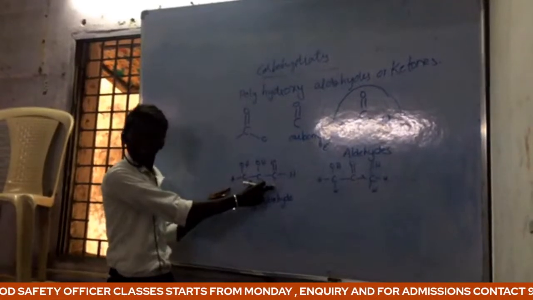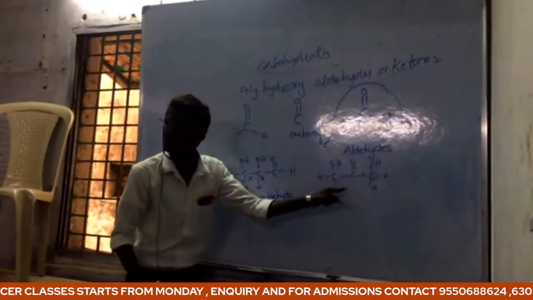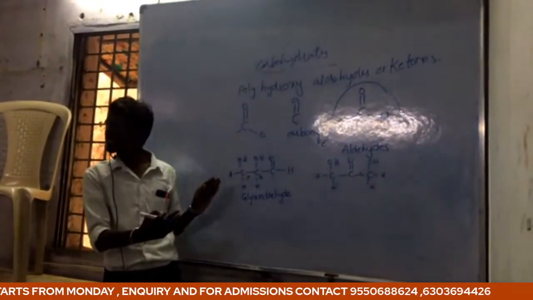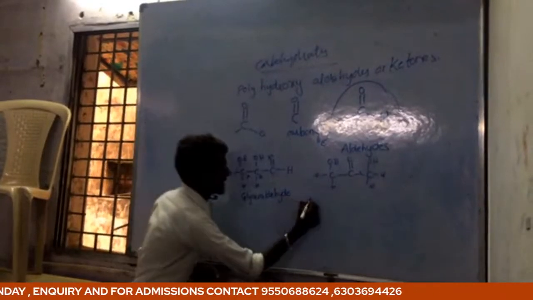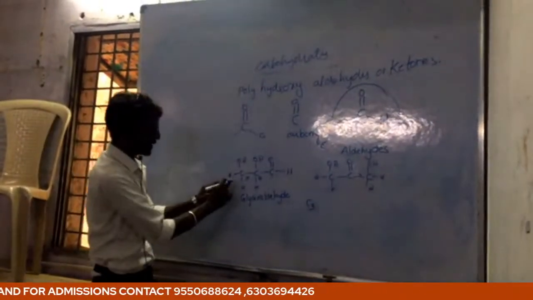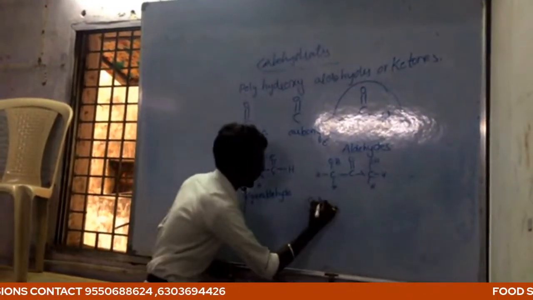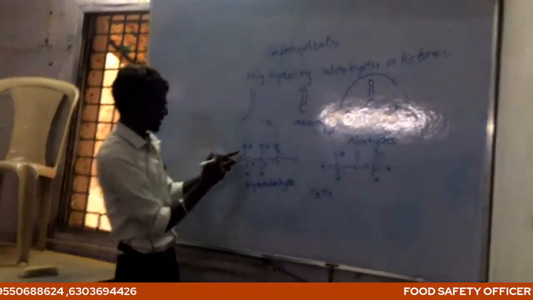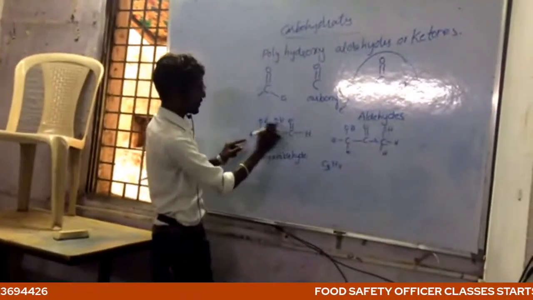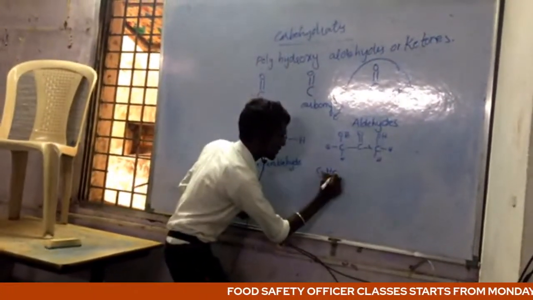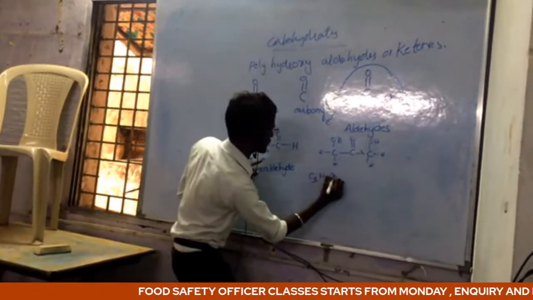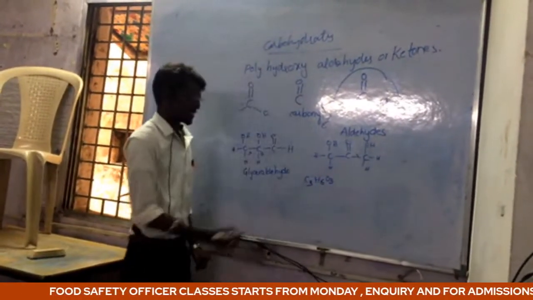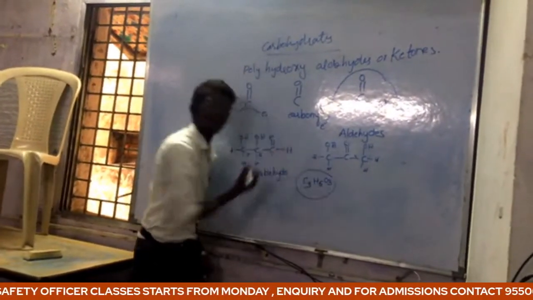So here the aldehyde group will be present, and here the ketone group will be present. Same structure. That means C3, H6, O3. This is the same molecular formula.